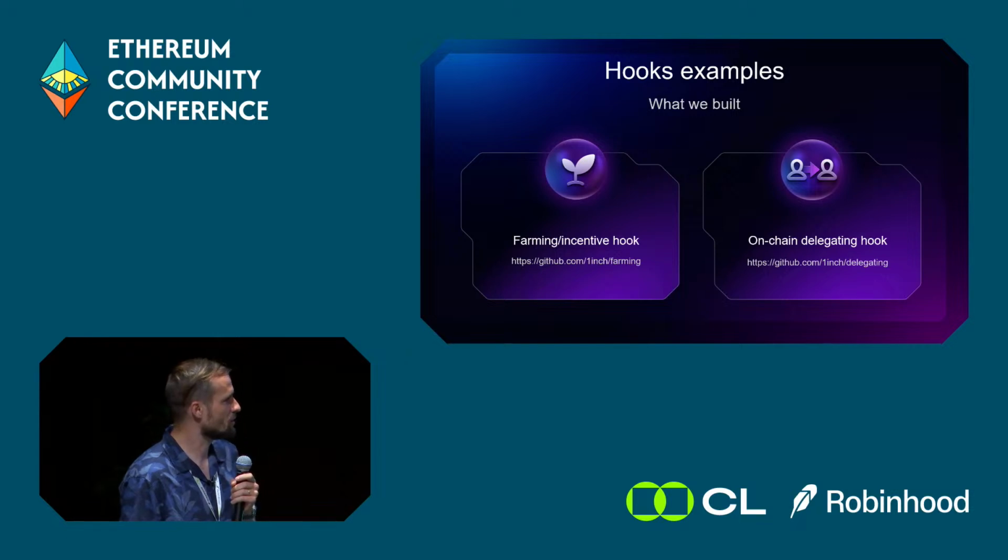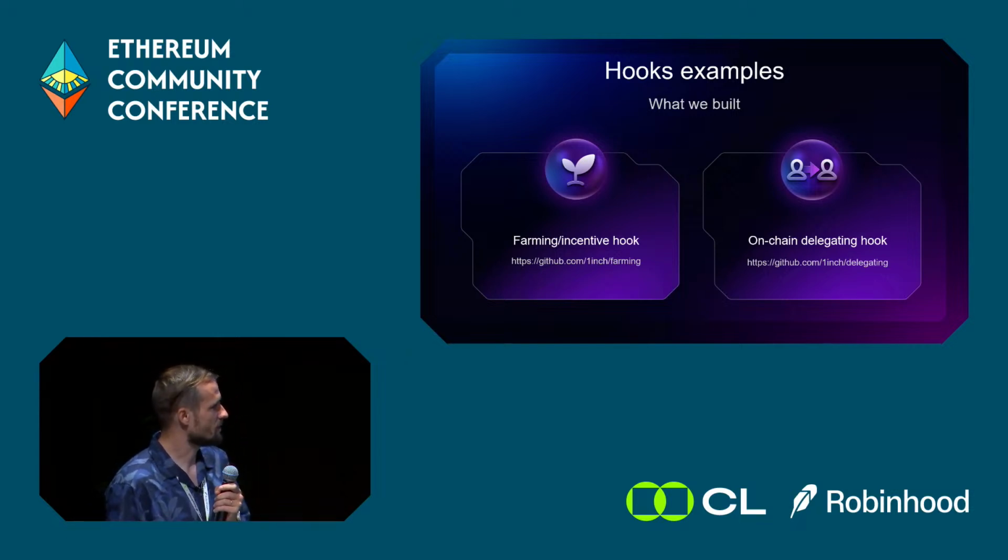And the delegation hook, we call it delegating. You can have some balance there, and you can delegate your balance to someone. This hook itself is also an ERC20, which is read-only, and which represents the total delegated balance of entities. It's one of the cool features for on-chain governance. We, for example, have delegation for votes in governance, and we also have delegation for unicorn power for resolvers. So you could have multiple delegation destinations.